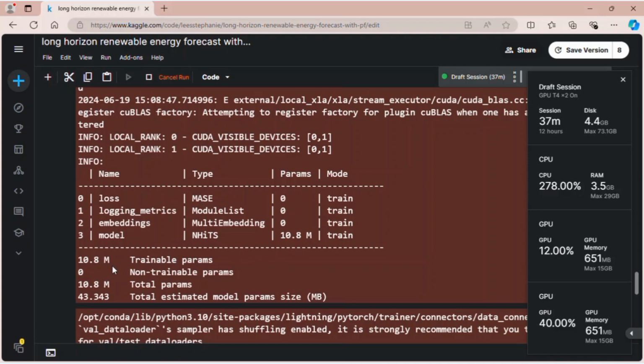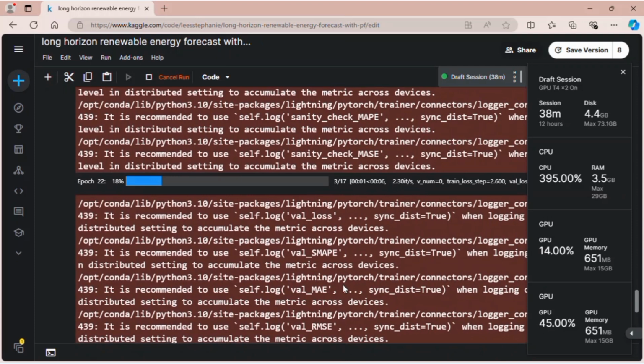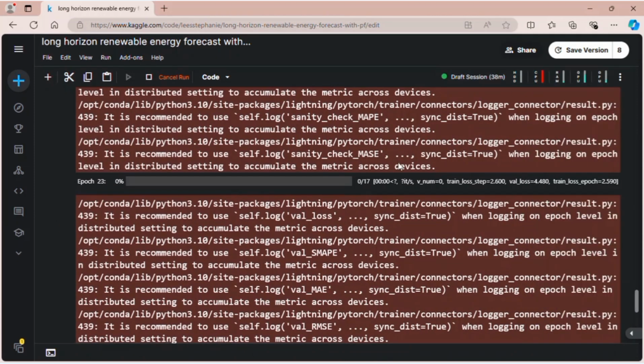So yeah, this is a huge model. As you can see, the training is in progress. This is the validation loss so far and the train loss so far. Each epoch runs quite fast since we have 128 data in each batch.